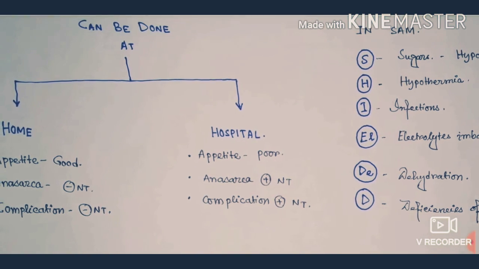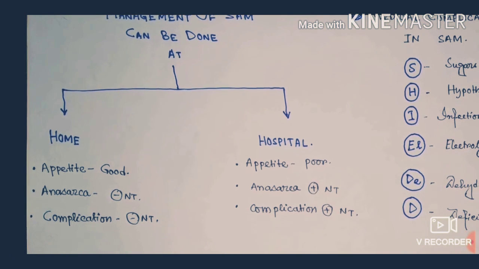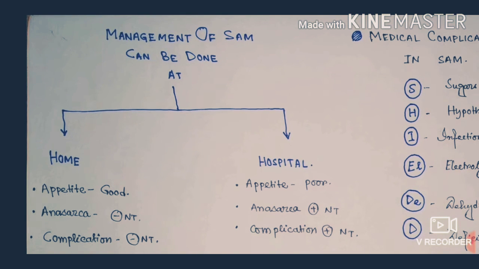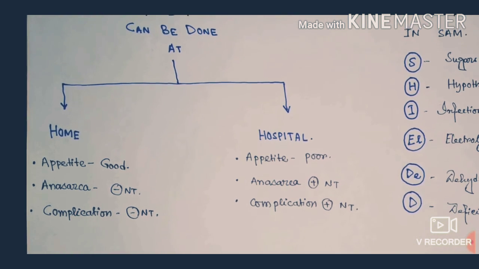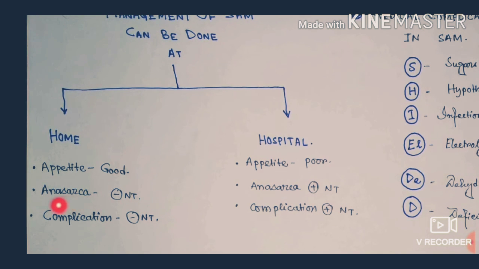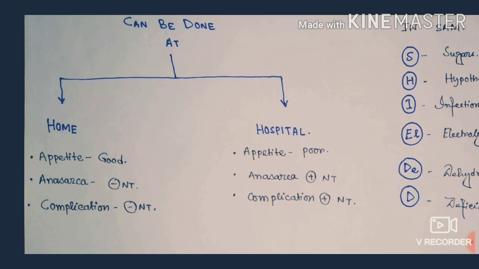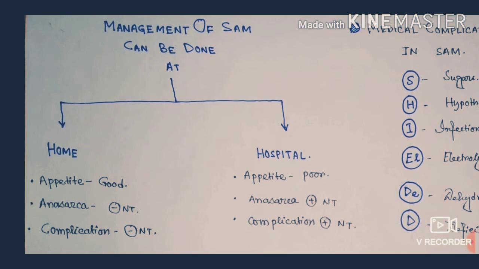Now, management of severe acute malnutrition can be done at home as well as in the hospital. Management of SAM can be done at home if the baby has good appetite, there is no anasarca, and the complications of severe acute malnutrition are absent. But if the appetite is poor, anasarca is present, and complications of severe acute malnutrition are present, the baby should be managed at hospital.